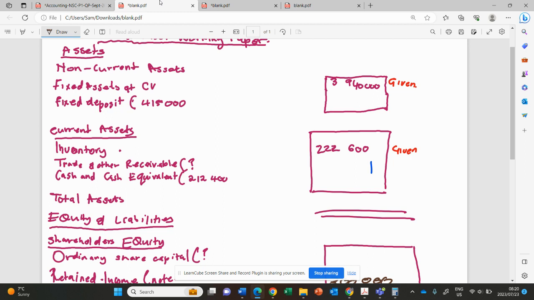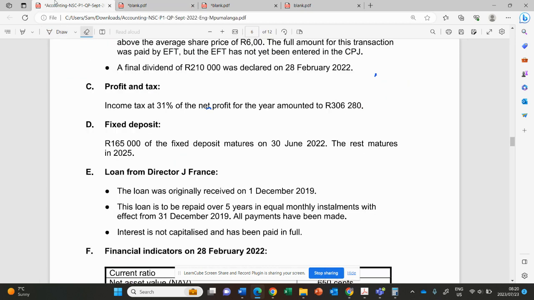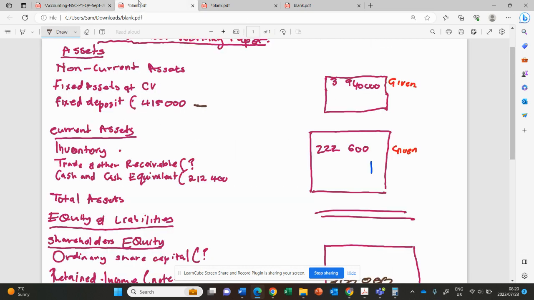So we need to remove the matured amount and bring it to the current. So 165,000, we need to minus it here, and it will go to the bank account, plus 165,000. It will go to cash and cash equivalent.